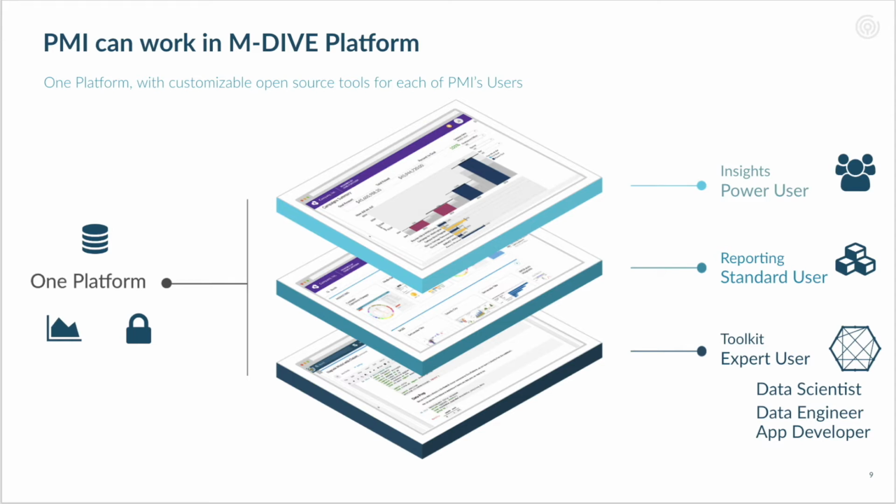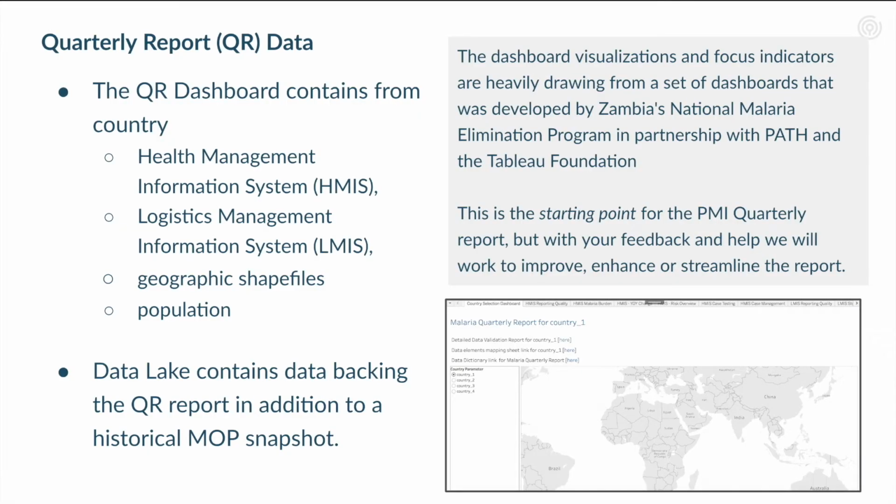Together, Civis and PMI are able to support multiple types of mDive platform users. The three main types of users we support are standard users who need to consume and explore reports, power users who need to explore the raw data, and expert users who want to build data science models and develop web applications. The quarterly report dashboards contain multiple types of data including HMIS, LMIS, shapefiles, and population data from multiple sources.